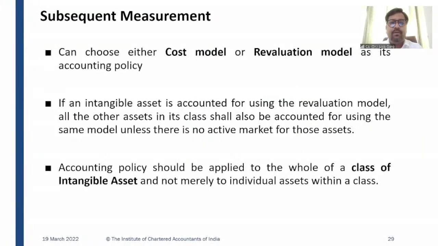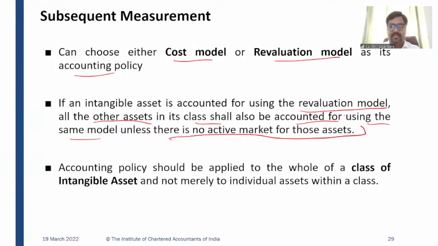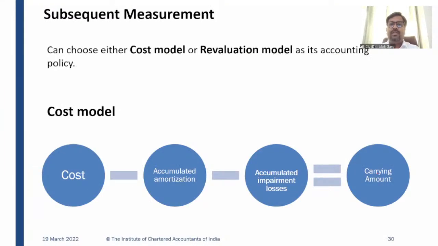In case of subsequent measurement, the company can choose either cost model or revaluation model as its accounting policy. If an intangible asset is accounted for using the revaluation model, all the other assets in its class shall also be accounted for using the same model, unless there is no active market for those assets, right? Accounting policy should be applied to the whole of a class of intangible asset and not merely to individual assets within a class. I have just explained with the example of patents A, B, and C. The company can choose either cost model or revaluation model as its accounting policy.